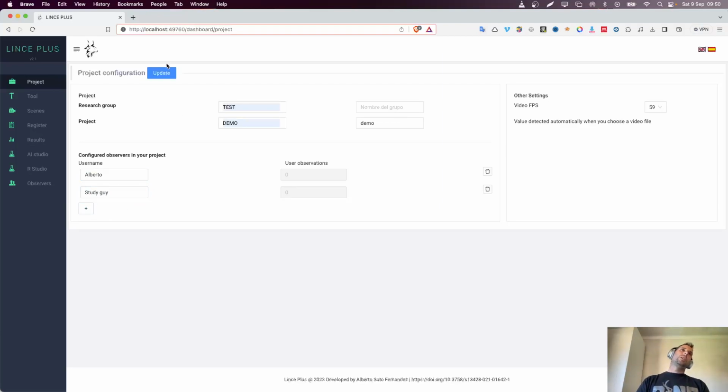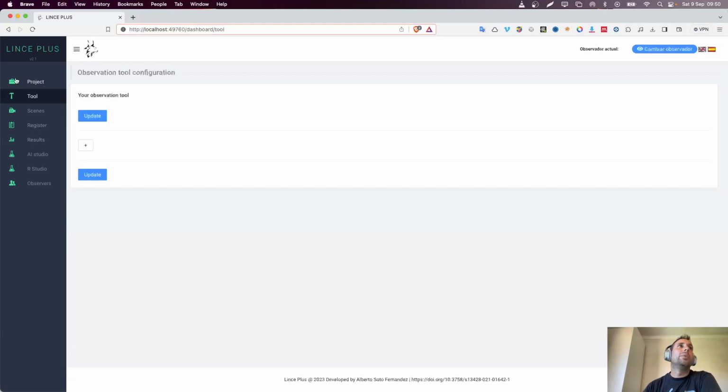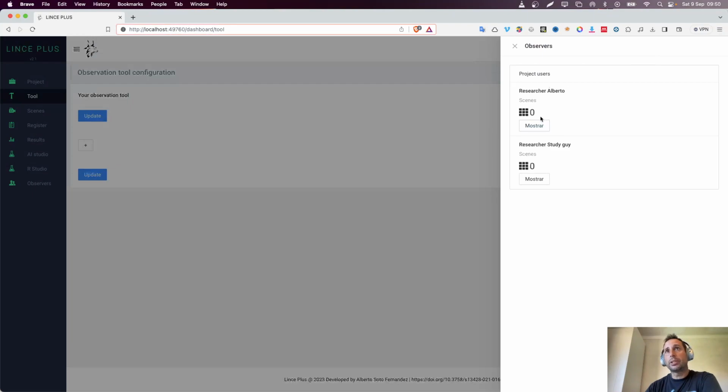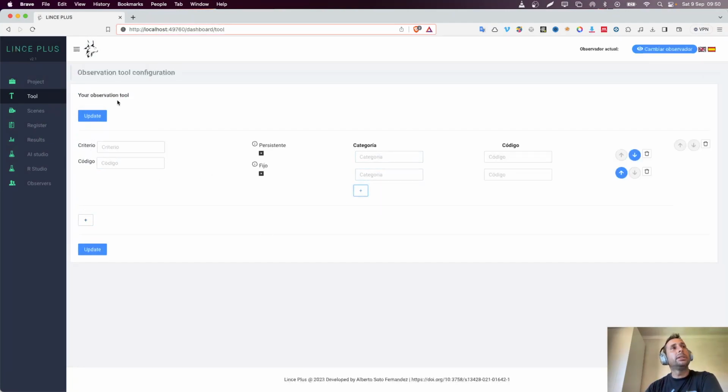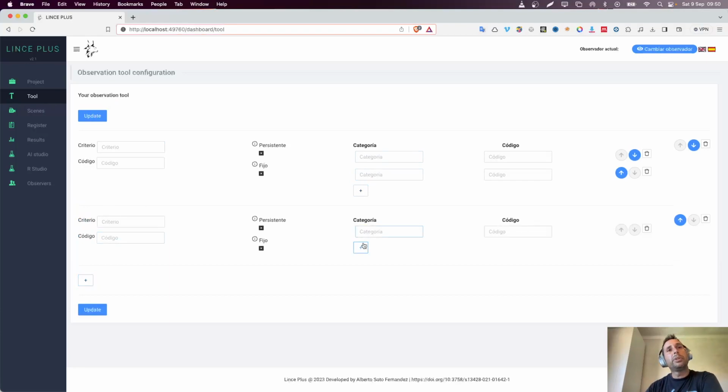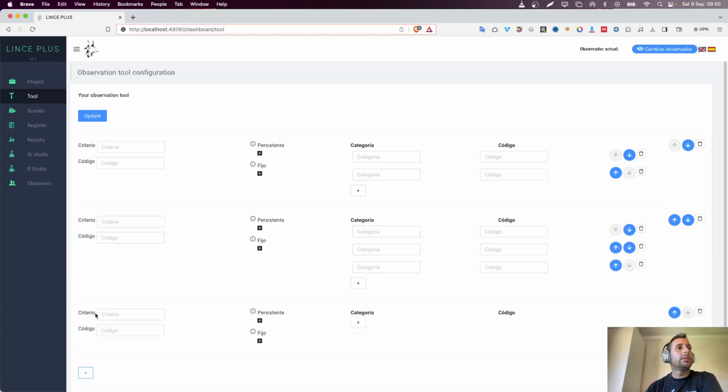So here once we update, we see that there are zero observations. We can go on the tool. When we go in another option menu, it has detected that there are 2 observers, so you can choose any of them. And in the observation tool, we are just going to choose the automatic, because related to the instruments, you will have a complete setup for the instrument.